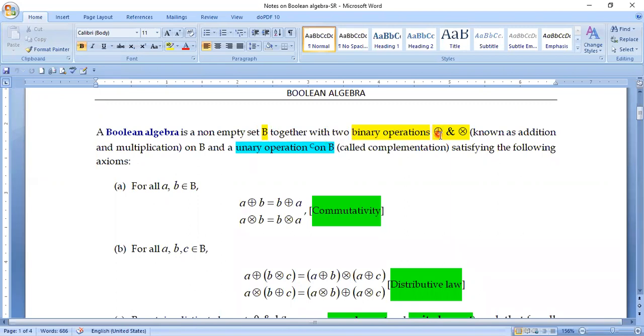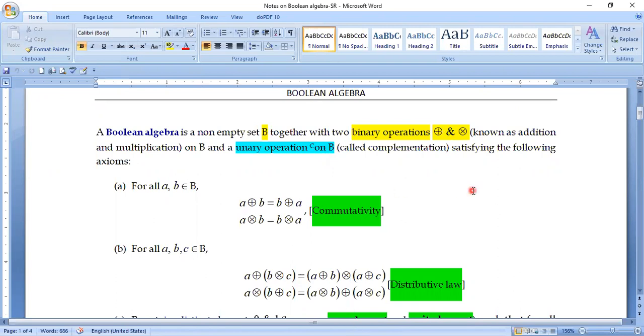But here you see that I have chosen the symbol plus inside a circle and cross inside a circle. These two symbols will remind you again and again that we are not dealing with ordinary addition or ordinary multiplication. We are dealing with addition and multiplication in their separate shape and structure depending upon the set whose elements are taken into consideration. So I have intentionally considered these two symbols, but we will call it addition and multiplication, no problem. Complementation, we have denoted this by C, or you can put a prime over here, just like we take the complement of a set.